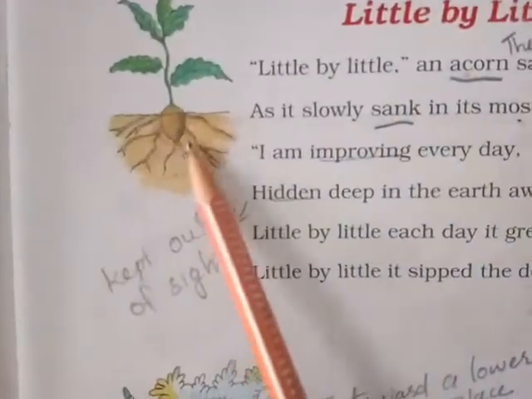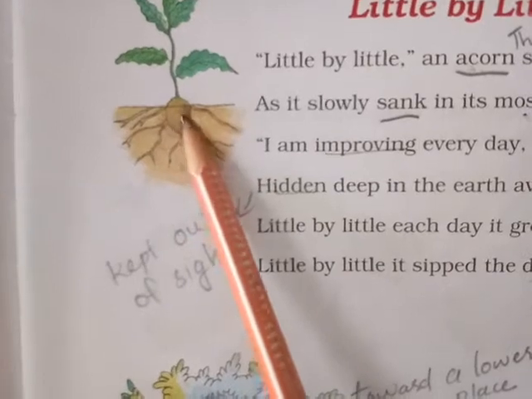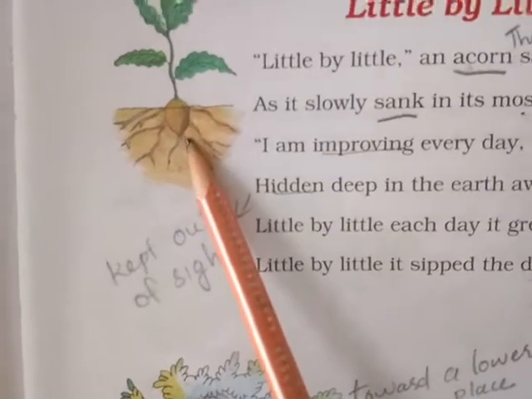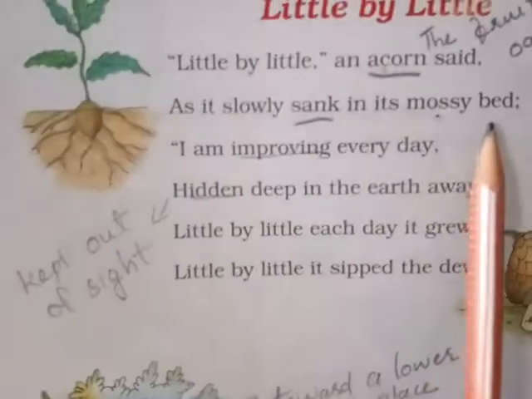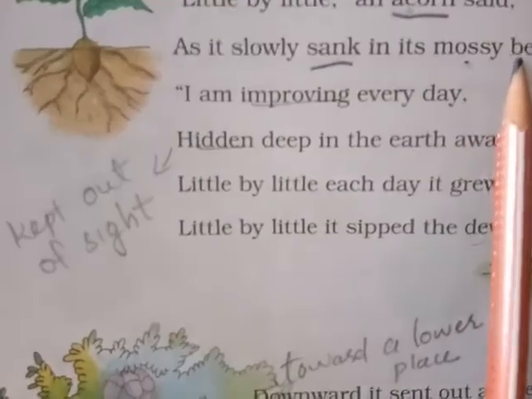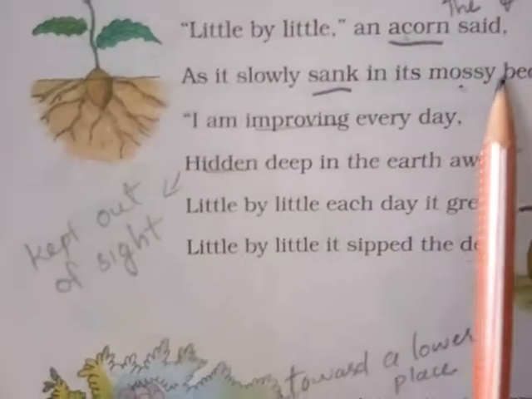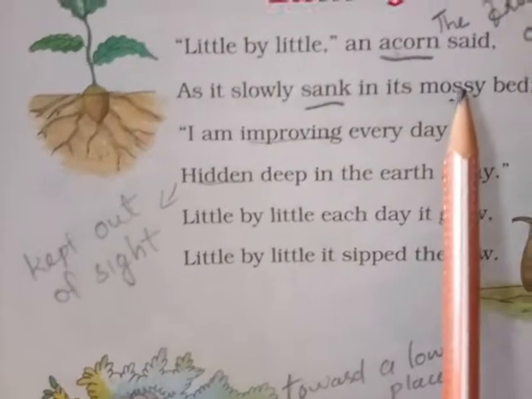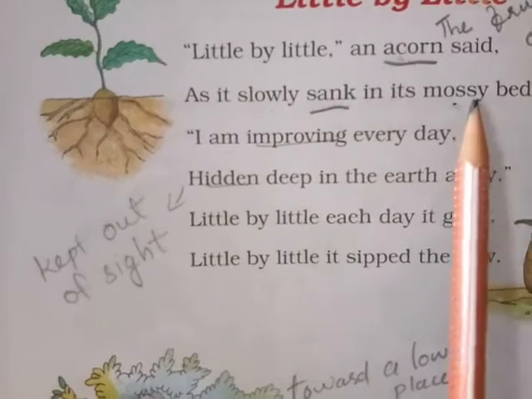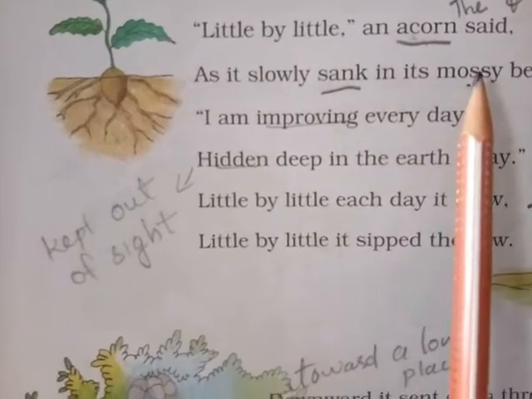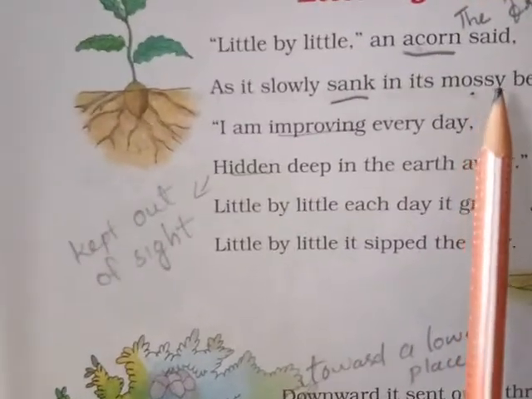This is the earth, sand. The seed will sleep inside of the sand. The mossy bed means the bed where it will sleep, maybe on the grass side or in the sand.